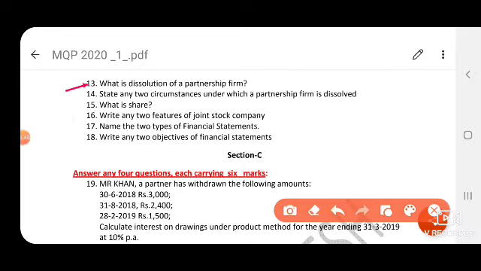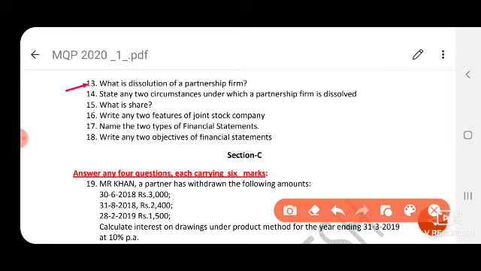What is dissolution of partnership firm? Dissolution of partnership firm means termination of a business. All the partners, they will cut their relationship from the business. When are they going to close? If the firm is facing complete losses, or if the expiry of a fixed period of a business is completed.